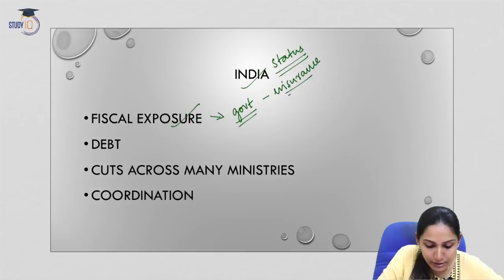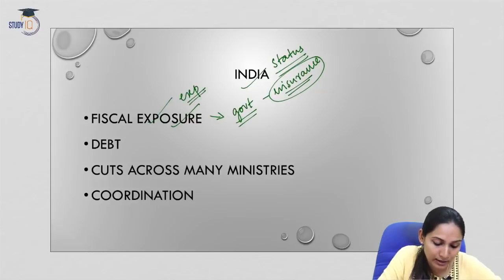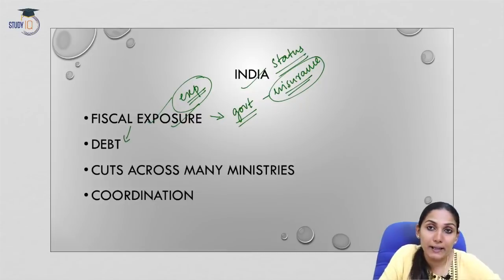So the government has introduced health insurance schemes, and this has sharply increased the fiscal exposure or government expenditure for healthcare. At the same time, this increased expenditure has also raised concerns about the magnitude of debt created by the government for health expenditure.